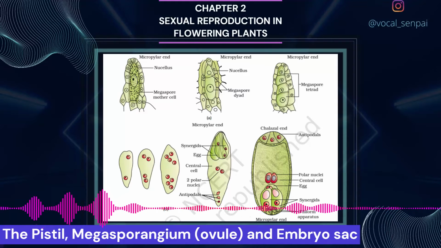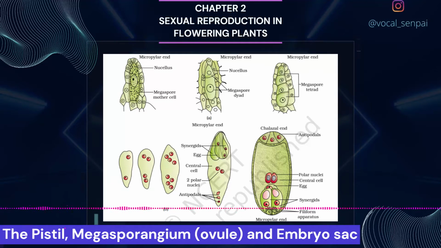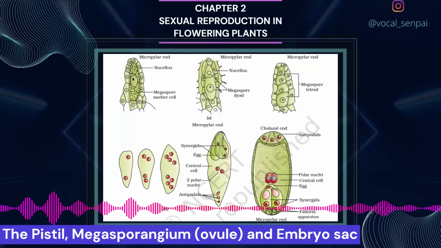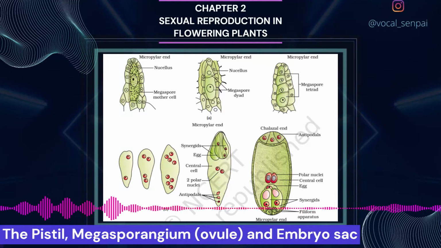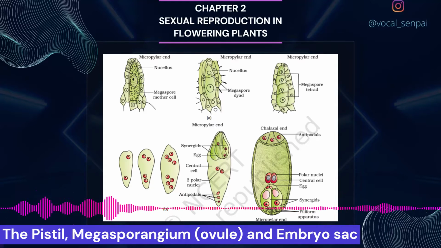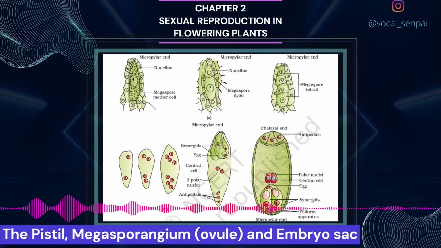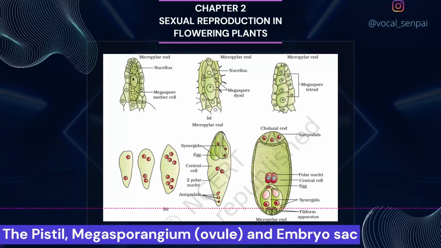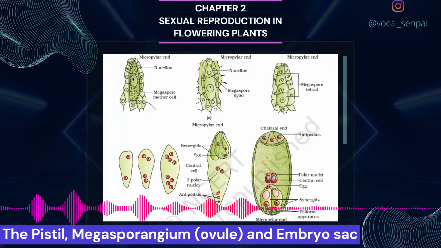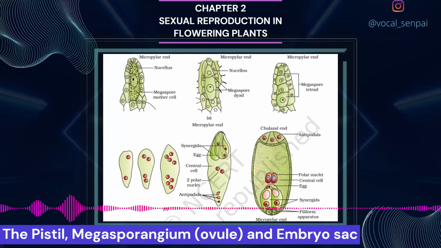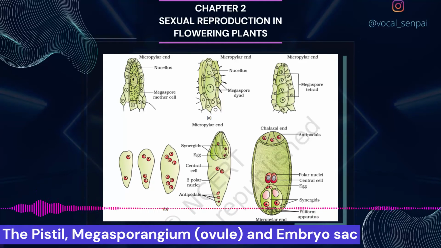Megasporogenesis. The process of formation of megaspores from the megaspore mother cell is called megasporogenesis. Ovules generally differentiate a single megaspore mother cell, MMC, in the micropylar region of the nucellus. It is a large cell containing dense cytoplasm and a prominent nucleus. The MMC undergoes meiotic division.